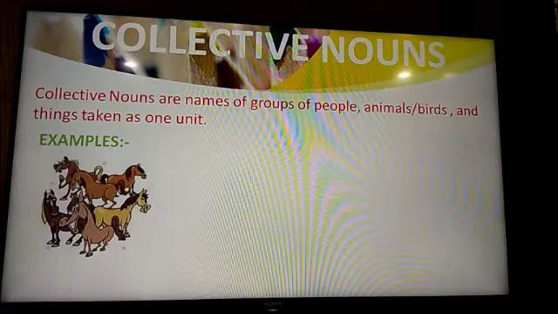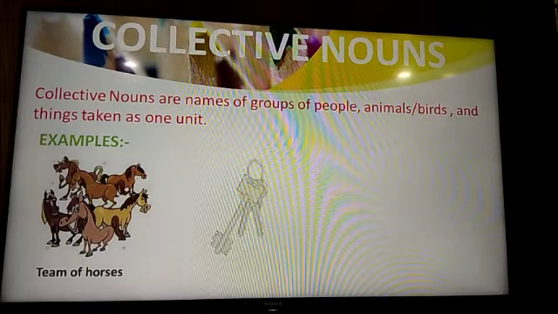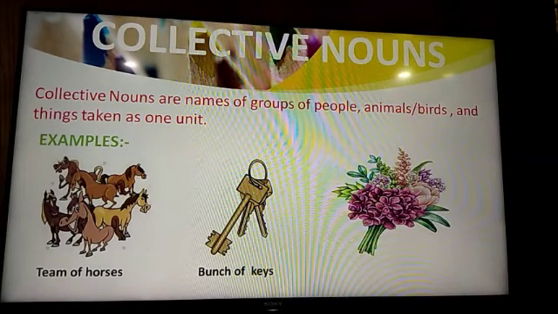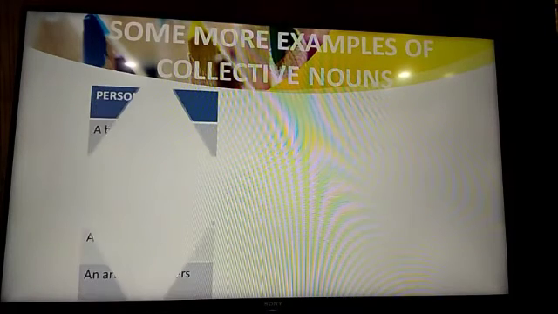For example, when some horses are standing, we will not say group of horses, we will say a team of horses. For keys, we say a bunch of keys. For flowers, so many flowers, we say a bouquet of flowers. Similarly, if you say I am going to present flowers to my teacher, that's wrong. You can say I am going to present a bouquet to my teacher. There are some more examples which I have given for collective nouns.